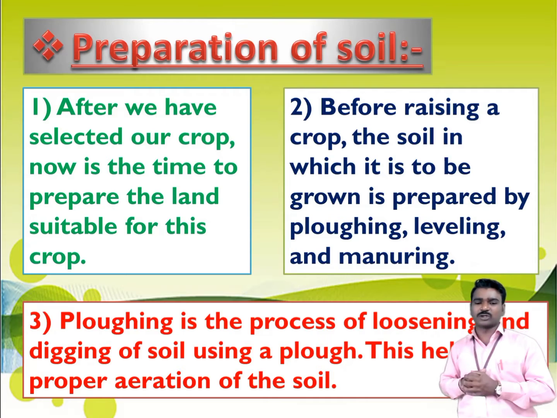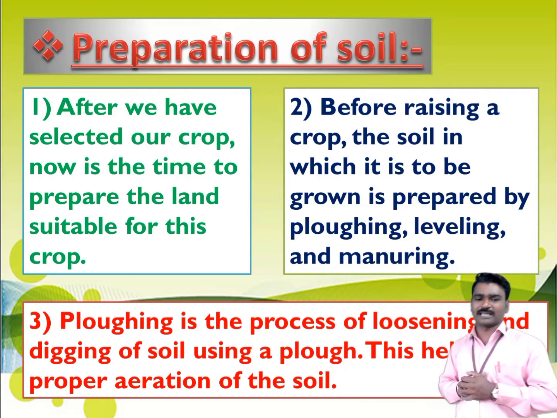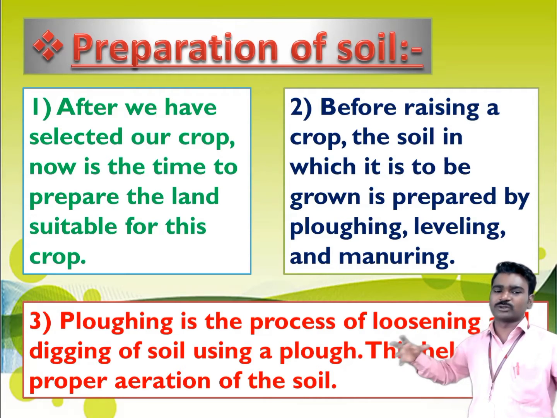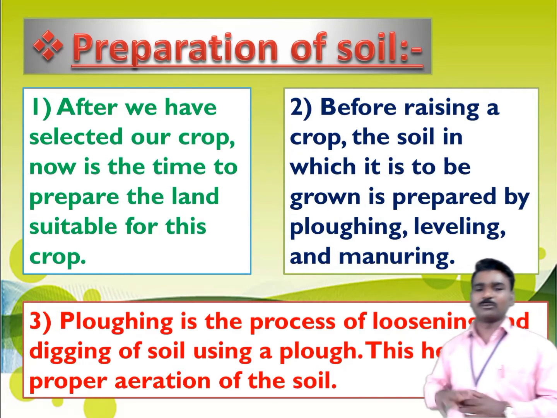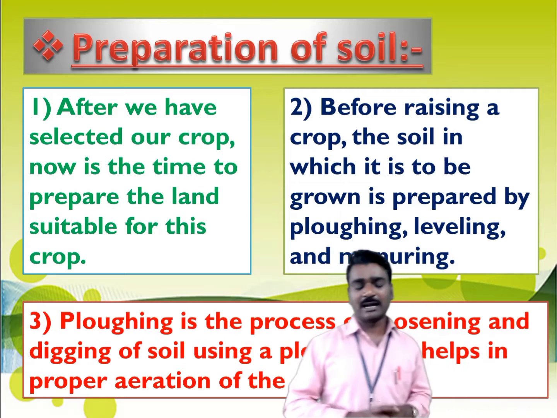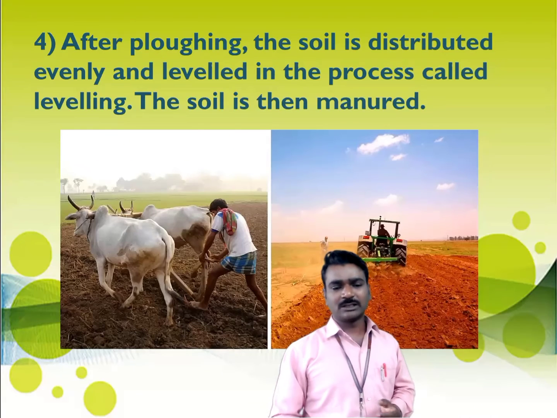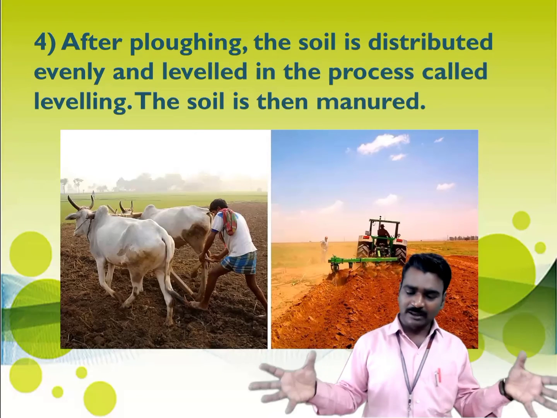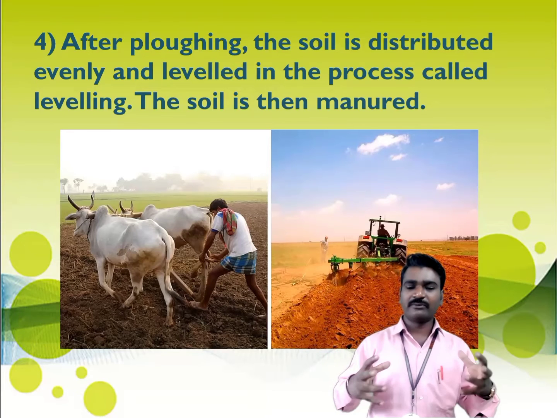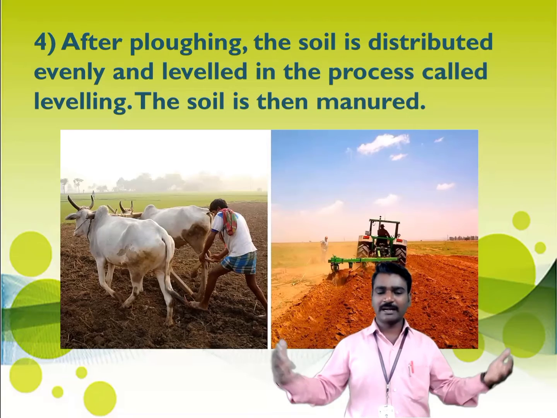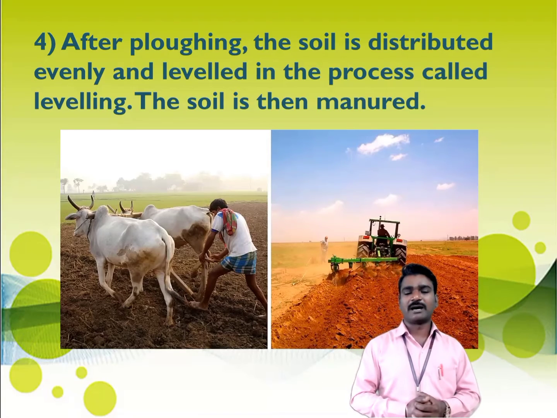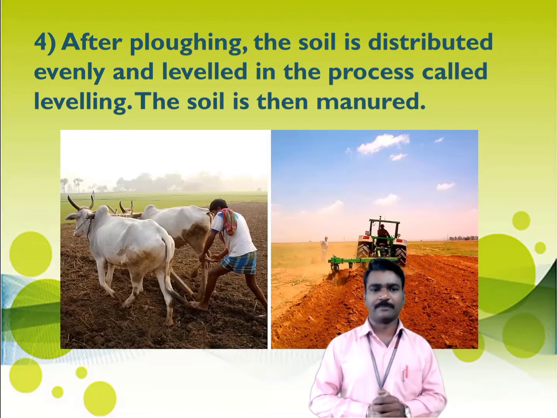Nowadays farmers are also using cultivators for loosening and digging the soil. When you loosen and dig the soil, you remove many unwanted things from it. So the farmer ploughs, that means he loosens and digs the soil, and because of that more air can also pass through the soil.